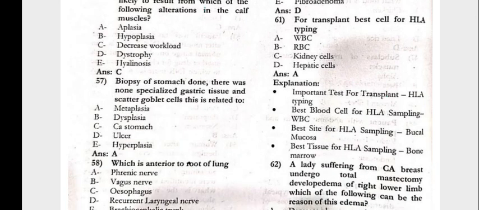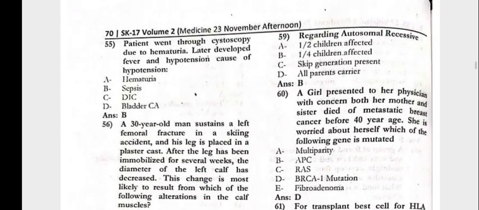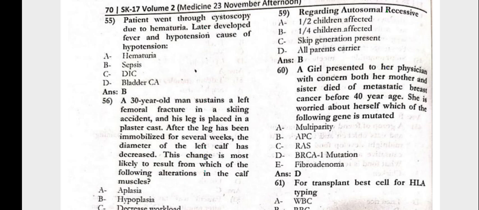57. The biopsy of the stomach done. There was non-specialized gastric tissue with scattered goblet cells. This is related to the metaplasia. Which is anterior to the root of the lung? That is the phrenic nerve. Next, 59. Regarding autosomal recessive, 1/4 children affected.